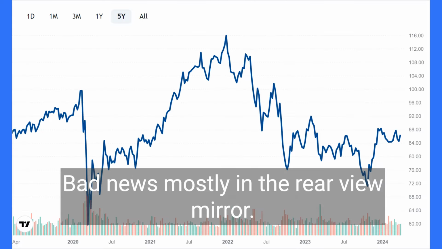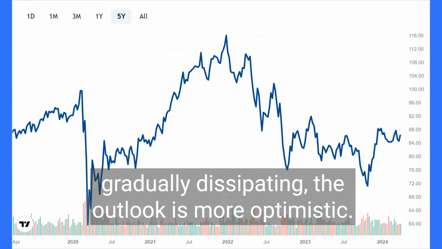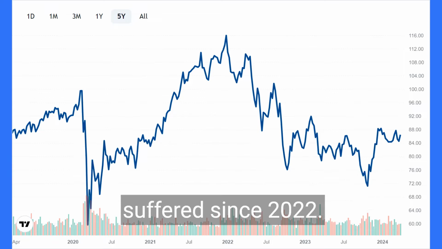5. Bad news mostly in the rear-view mirror. With the negative impact of COVID, high rates, low office occupancy etc. gradually dissipating, the outlook is more optimistic. As you can see from this chart of an illustrative ETF, the sector has suffered since 2022.